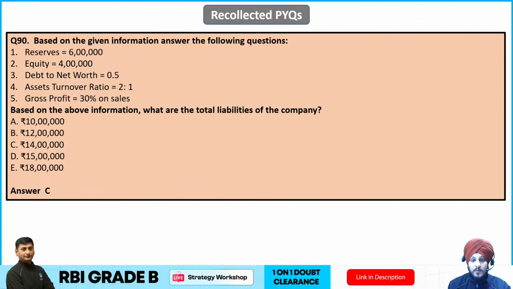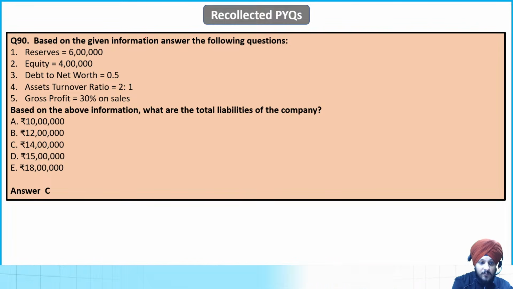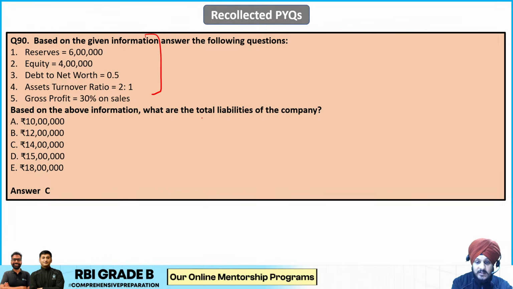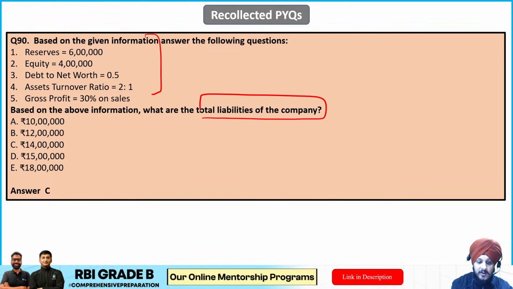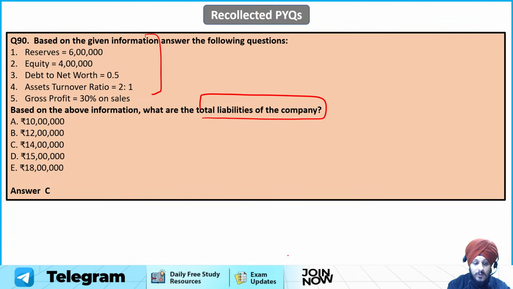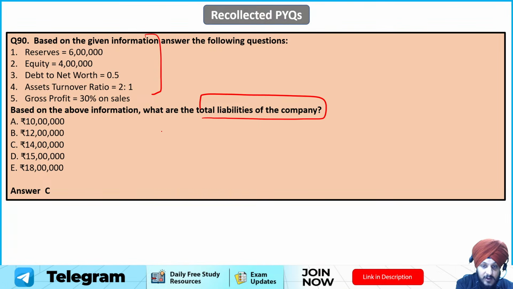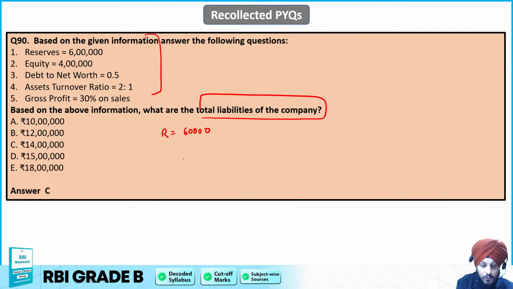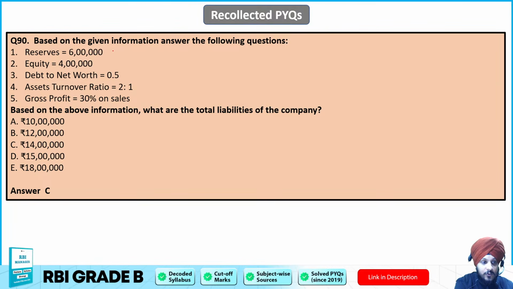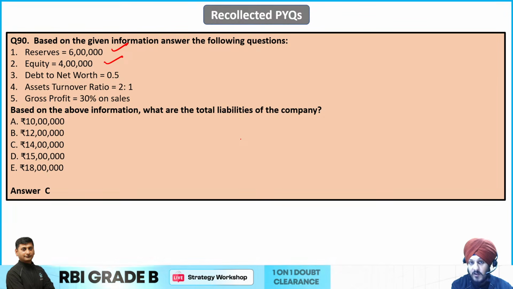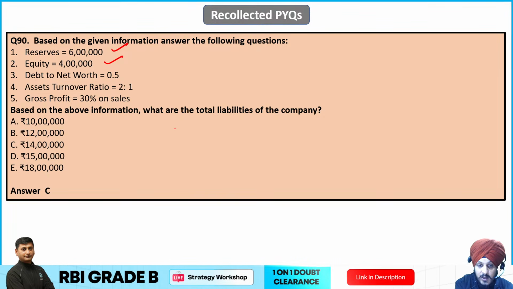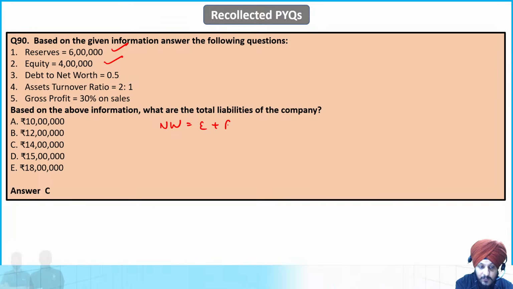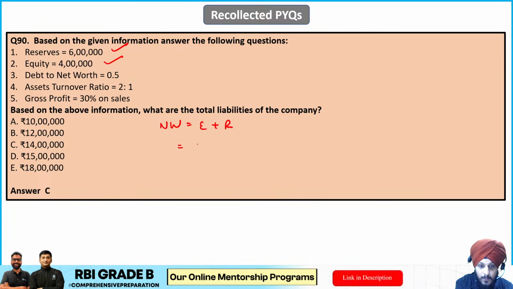So based on the given information, answer the following question. अब यही information आपको दे दी है, but यहाँ पर आपको total liabilities निकालनी है, right? You have to calculate the total liabilities of the company. So how we are going to calculate the total liabilities? तो सबसे पहले we are being provided with reserves, which is 6 lakh. ठीक है, ये हमें पता है, तो दोबारा लिखने की जरूरत नहीं है. Let me erase it. तो रिजर्व्स हमें पता है, इक्विटी हमें पता है. So यहाँ पर भी हम सबसे पहले क्या कर सकते हैं जो हमने पहले वहाँ किया था, we can calculate the net worth. So what is going to be the net worth? As I told you earlier also, net worth is equity plus reserves, which means equity is what?